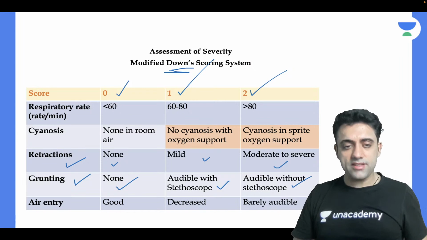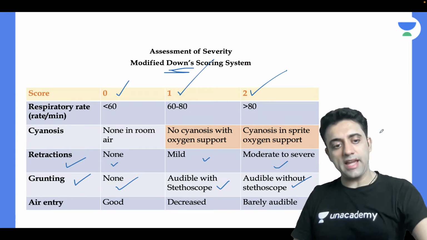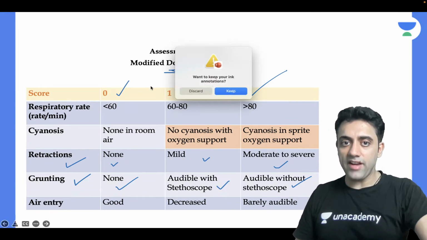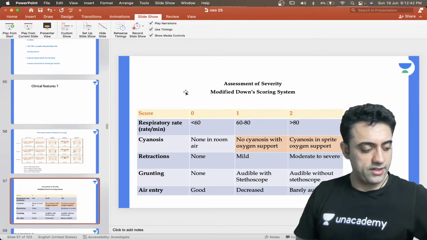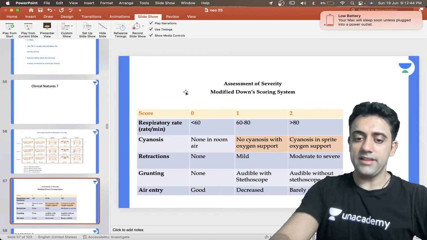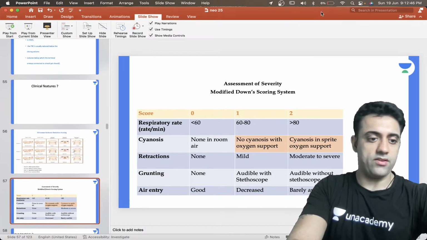So again, can we please revise this point? 5 points are there in the Silverman-Anderson and 5 points are there in the Downey's, right? I'm going to tell you a little bit more, then we have an MCQ and then we will finish this class.